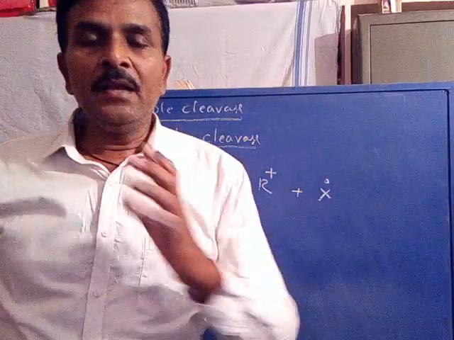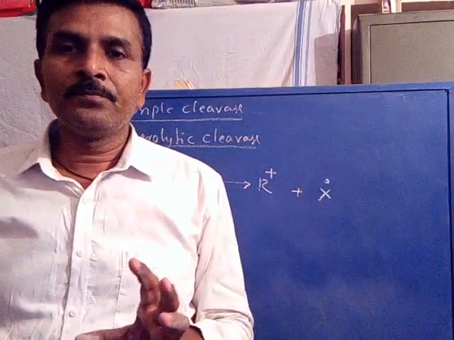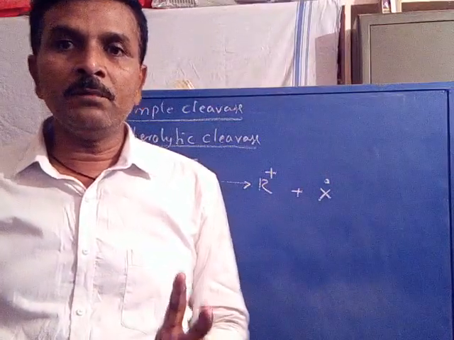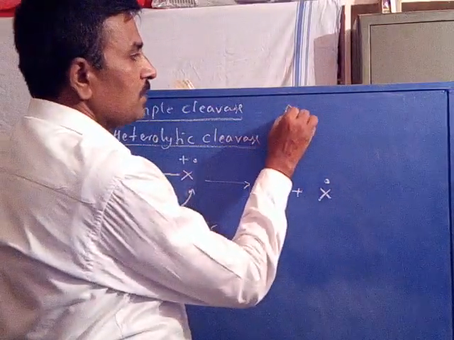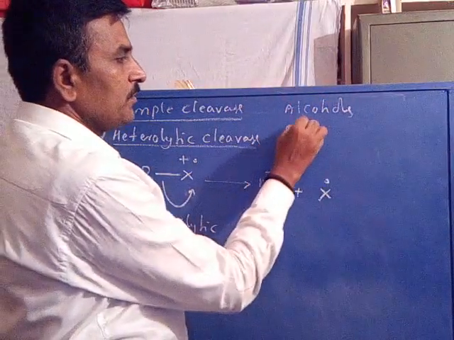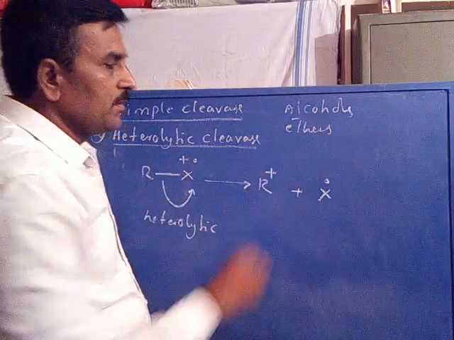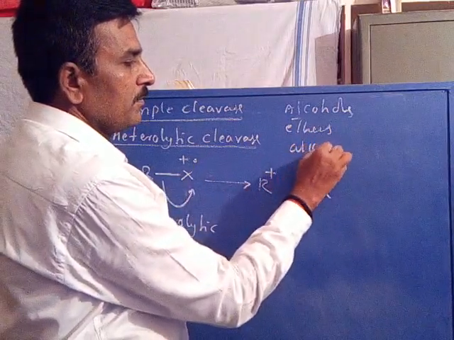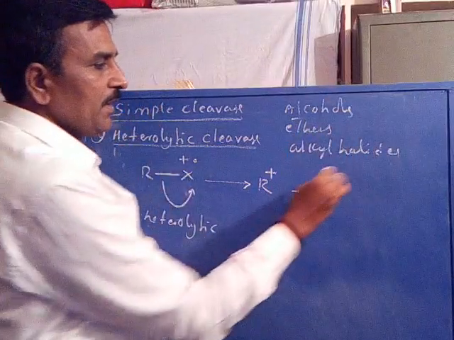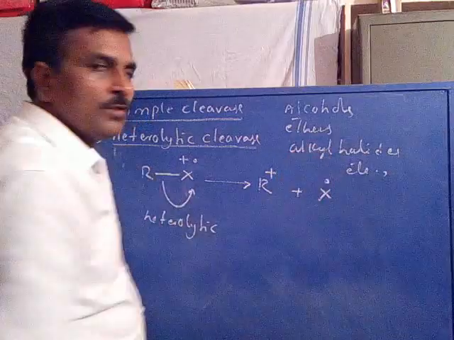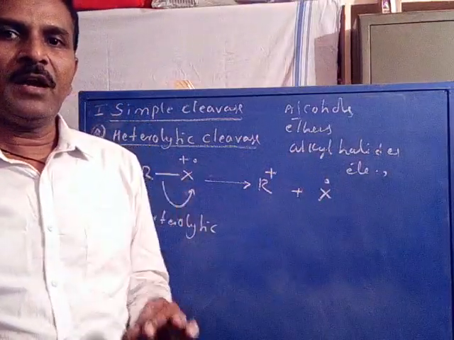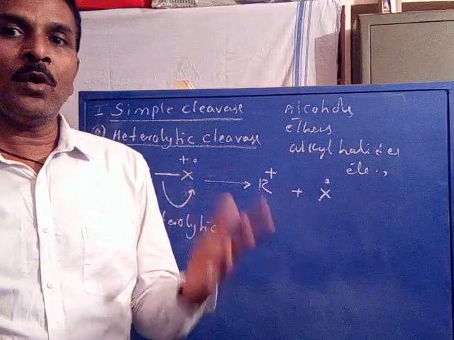Heterolytic cleavage is more favored for compounds containing a more electronegative atom, like alcohols, ethers, alkyl halides, etc.